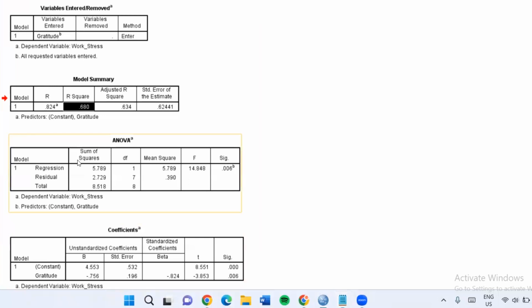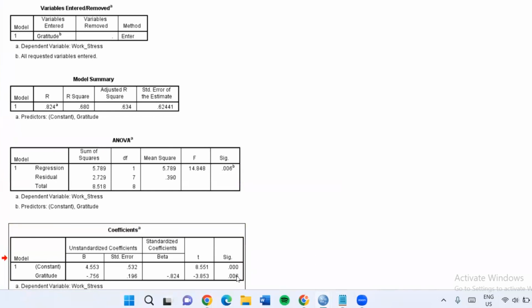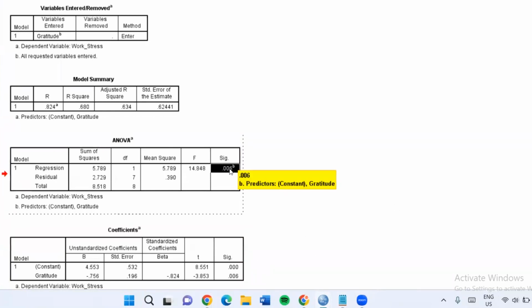Moving on to our next table, which is the ANOVA, this depicts whether gratitude is a significant predictor of work stress, that is, whether it is statistically significant and does it predict work stress beyond chance alone. In simple regression, we can use ANOVA or coefficients. Notice how we both have a value of 0.006, so these two p-values are identical, both under ANOVA and under coefficients.